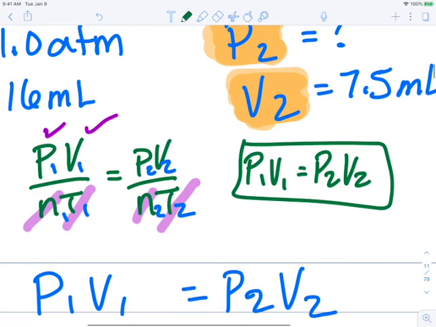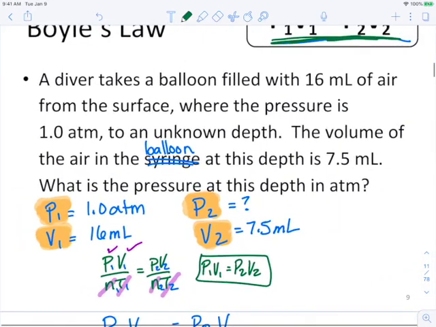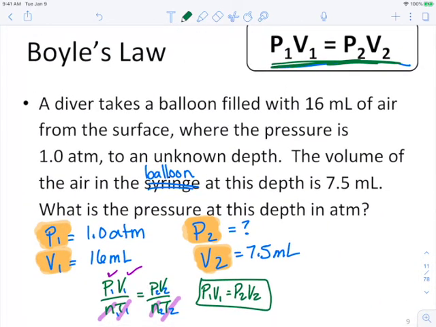So you take your PV over NT equals PV over NT, and you cross out anything that's not needed. Then you will be left with the correct formula. So here we were able to find our Boyle's law. But what I'm going to promise you is it will work for any of those laws.